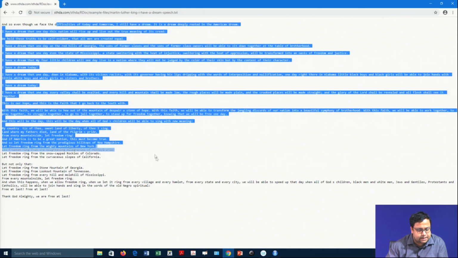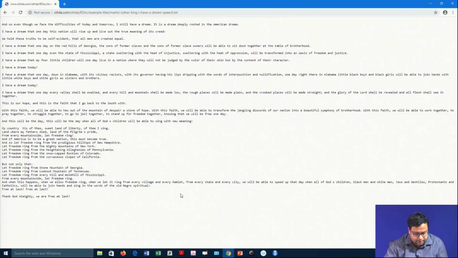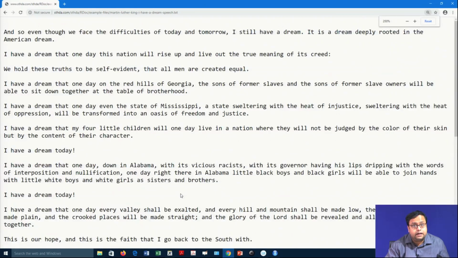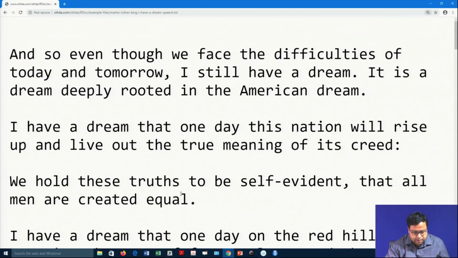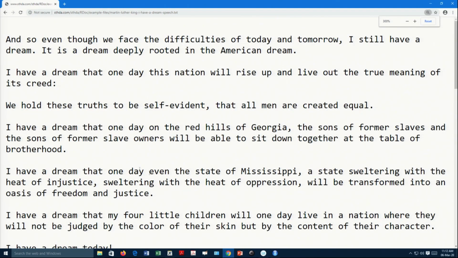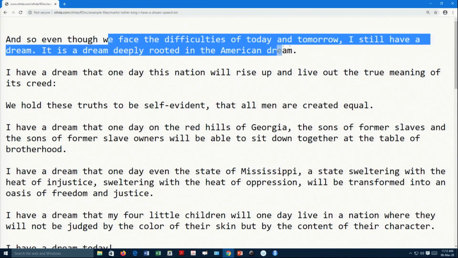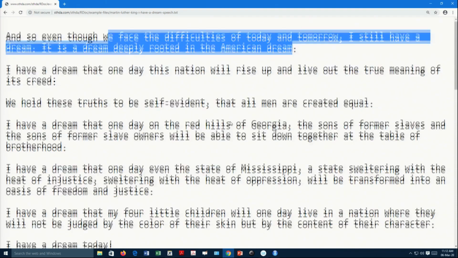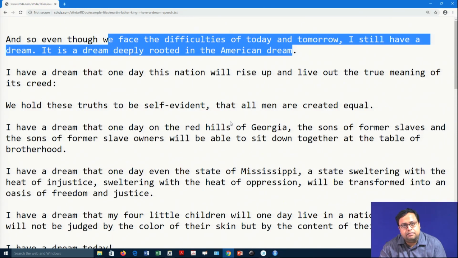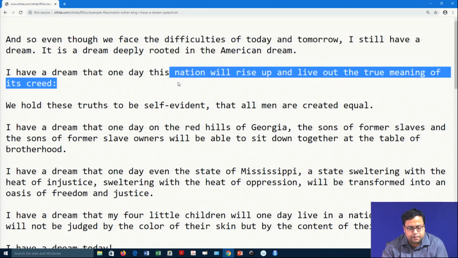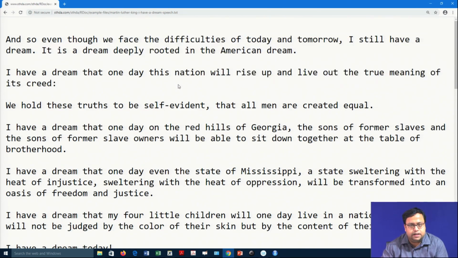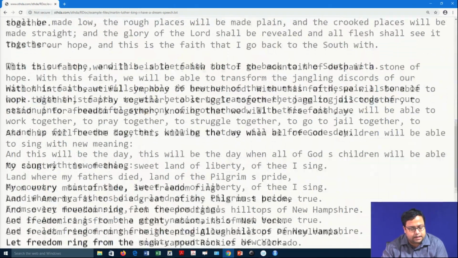In this link this whole text is there. I can make it bigger. Even though we face the difficulties of today and tomorrow, I still have a dream. It is a dream deeply rooted in the American dream, and so on. The great American dream, Martin Luther King's speech. I have a dream that one day this nation will rise up and live out the true meaning of its creed, and so on. That is written here.